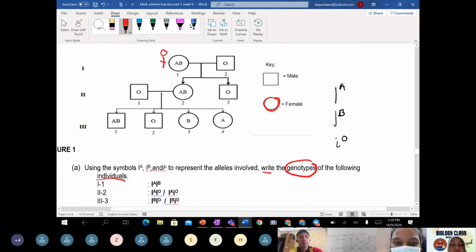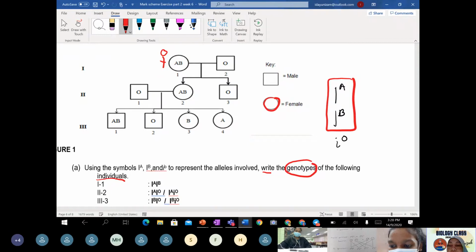Teacher mentioned the concept of what, Aisha? The concept of codominant, right?